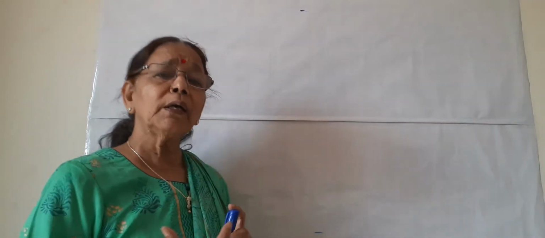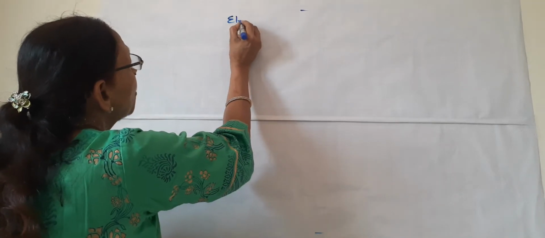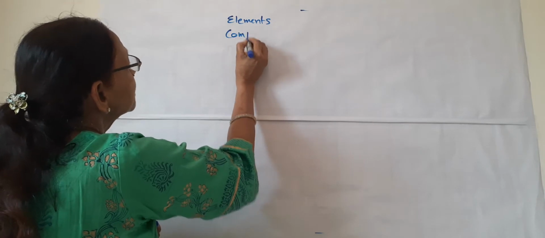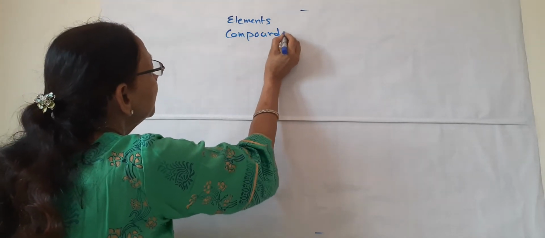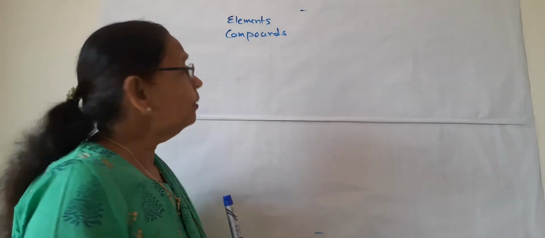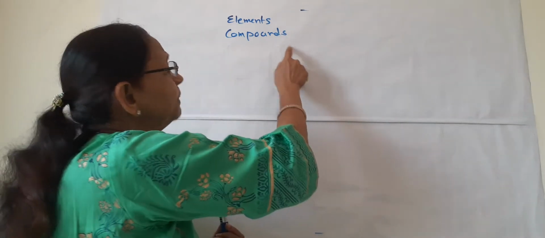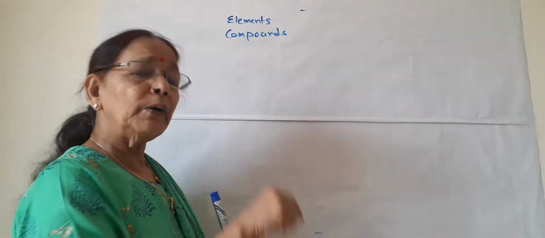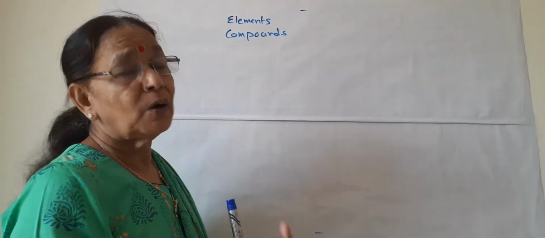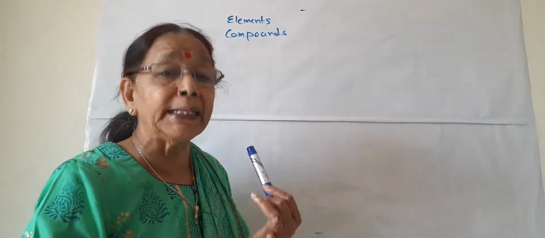So before talking about atoms and molecules, I want first to talk about elements and compounds. You have learned about elements and compounds in previous chapters also, but just a quick brief of what is element and compound I will talk about in this lecture also. So about the elements, what are elements? All of you know, element is the basic form of matter.